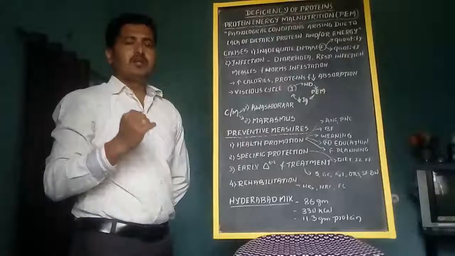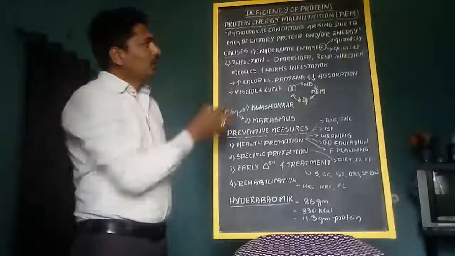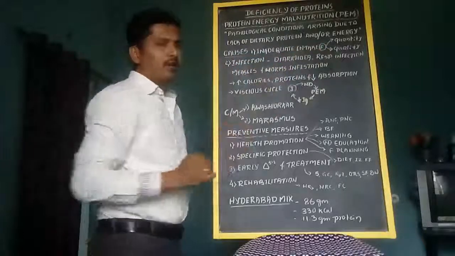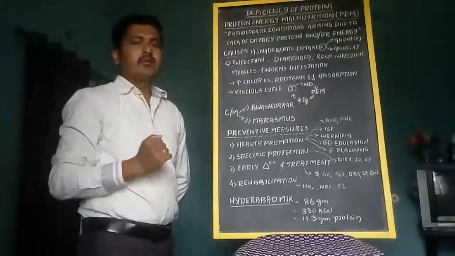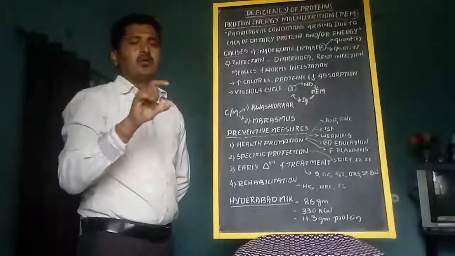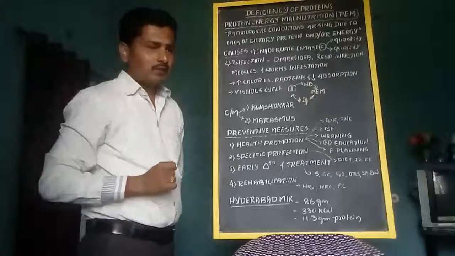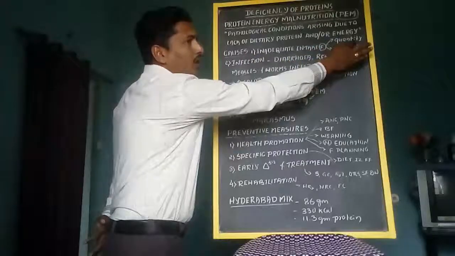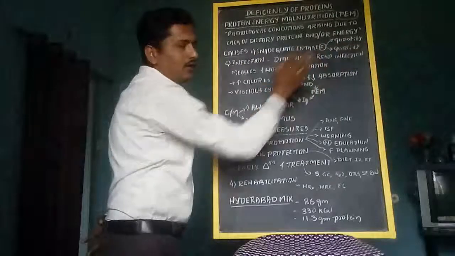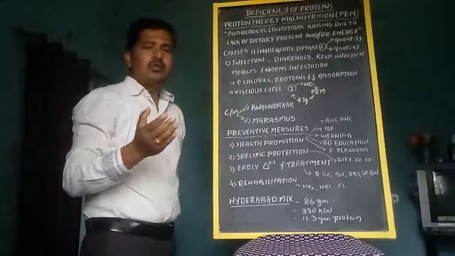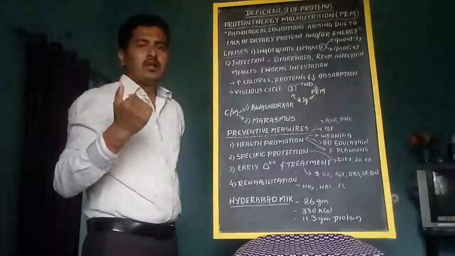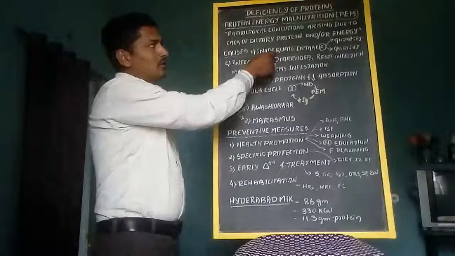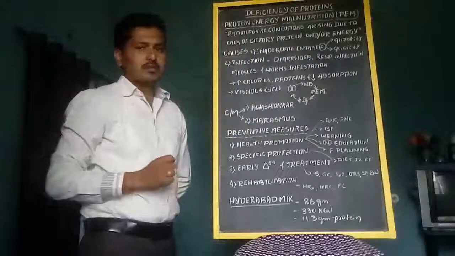Why does protein energy malnutrition happen? Due to causes like inadequate intake of food. Inadequate intake of food, otherwise we call it a food gap. Inadequate intake of food in both quantity and quality. When both quantity of food and quality of food are less, during that time there are chances of PEM cases.